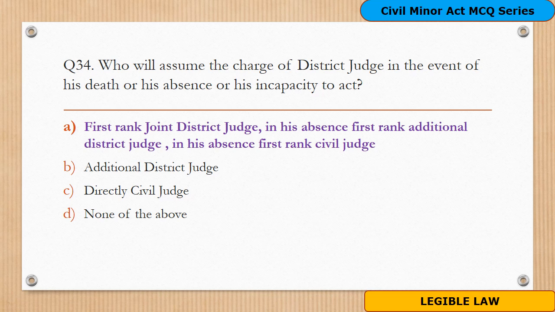And the answer is option A, first rank joint district judge. In his absence, first rank additional district judge, and in his absence, first rank civil judge. So all of these will assume charge of district judge in the event of his death or his absence or his incapacity to work, and this is mentioned in Section 35 of the Maharashtra Civil Code Act 1869.